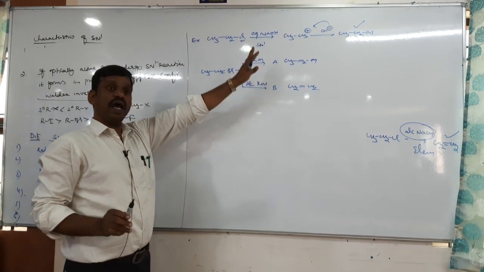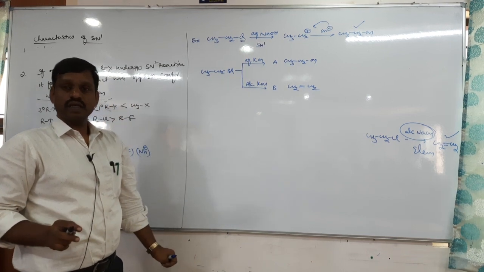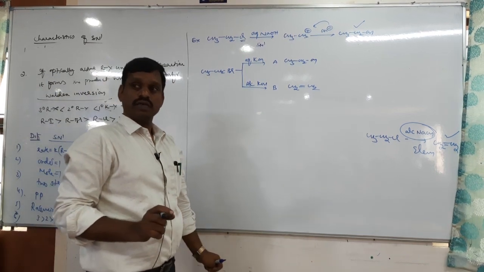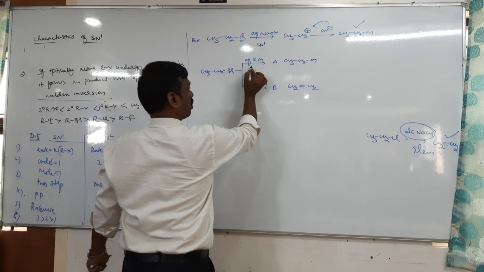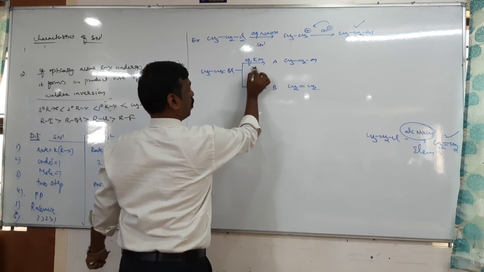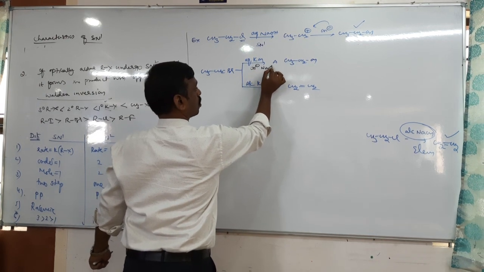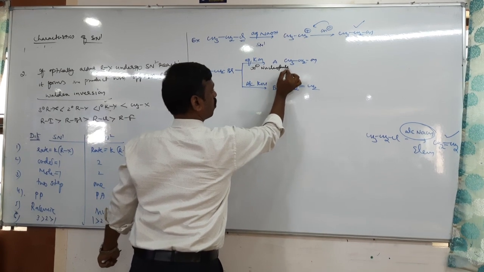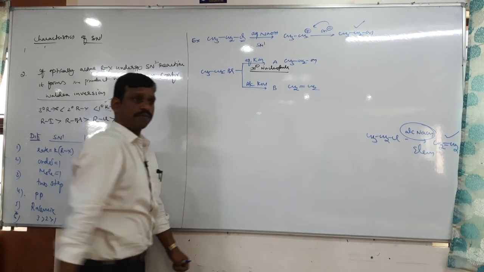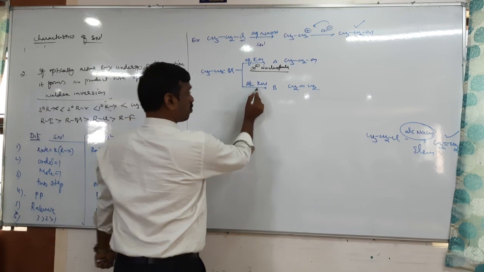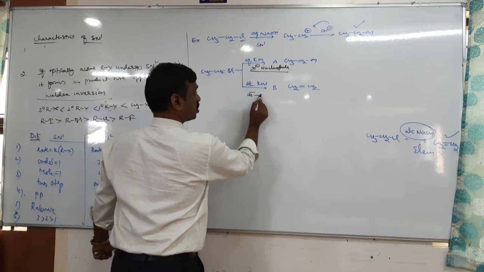Aqueous KOH acts as what? Here KOH gives OH minus. OH minus is a nucleophile. Since it is a nucleophile, it undergoes nucleophilic substitution. Now alcoholic KOH also produces OH minus, but this OH is a base.